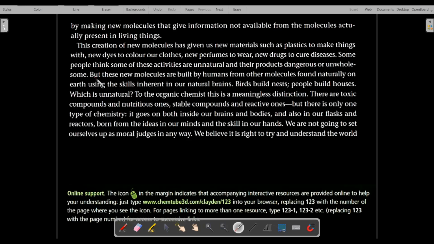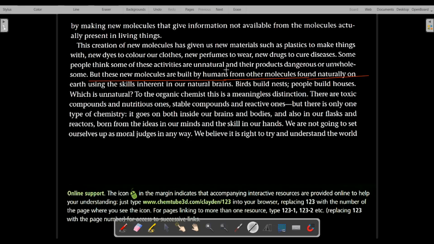But these new molecules are built by humans from other molecules found naturally on Earth, using the skills inherent in our natural brains. So these new molecules for perfume, for daily use, for dyeing cloth, for curing diseases, are being generated with the help of natural substances. That's what the author wants to say.